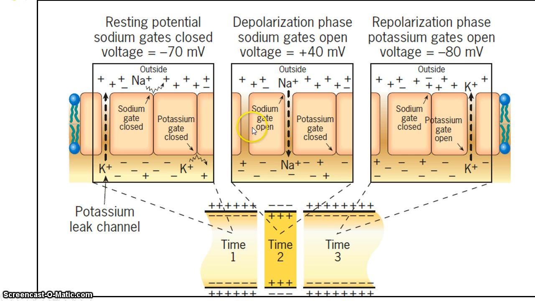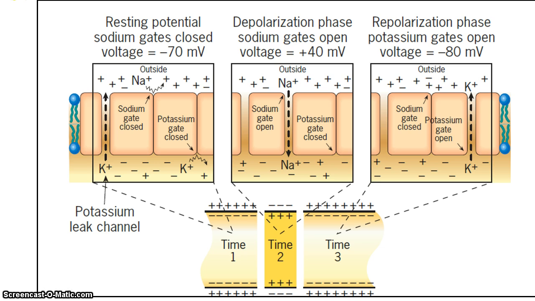Up to a certain point, there will be equilibrium potential of sodium ions, meaning there will be the same ion concentration on both sides, outside and inside, due to the opening of voltage gated sodium channels. So if the membrane depolarizes beyond a certain point, sodium voltage gated channels open, sodium moves inside, and then the sodium concentration becomes the same outside and inside.